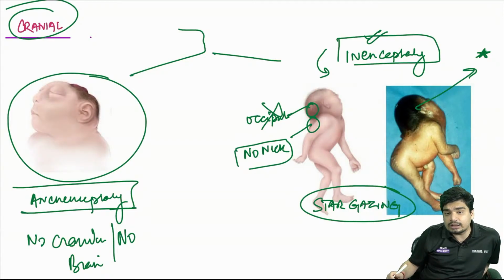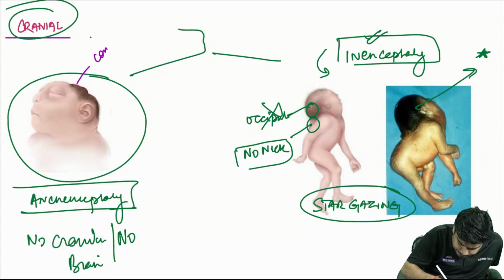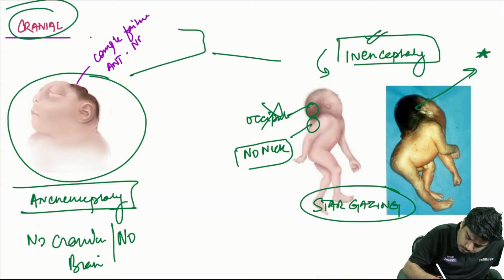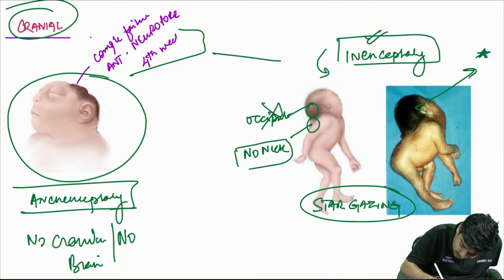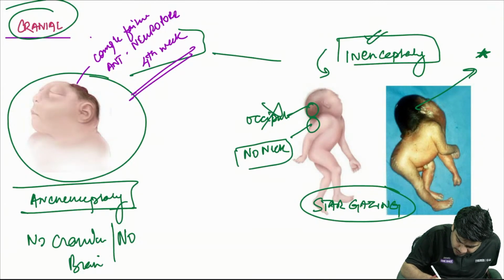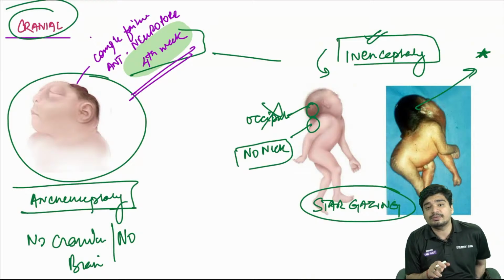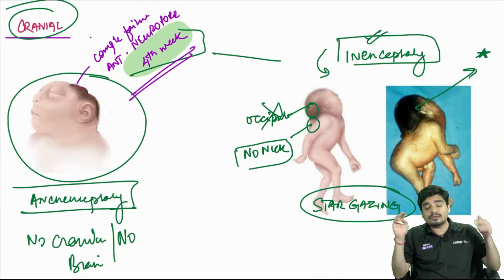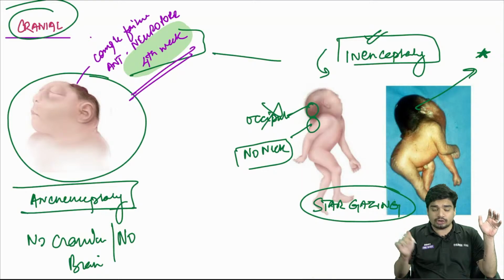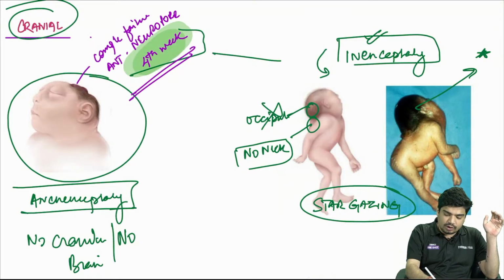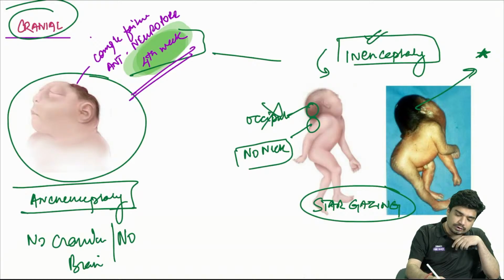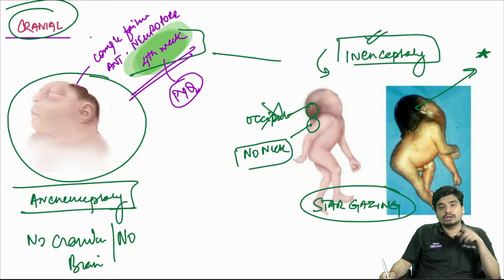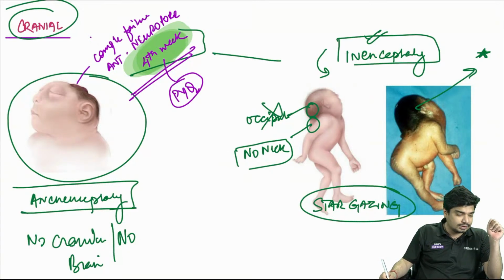Why does anencephaly occur? It occurs because of complete failure of anterior neuropore closure in the 4th week of life. This 4th week is a previous year question, a simple one-liner, and it has been asked once.